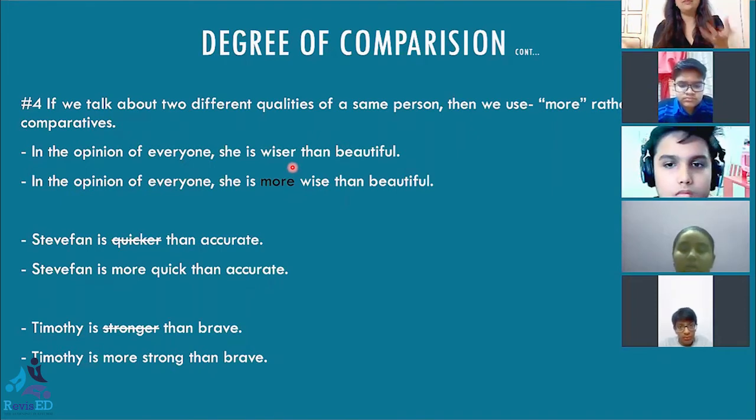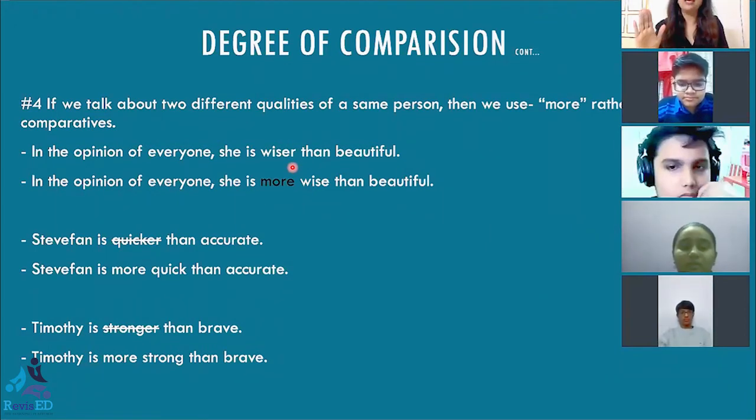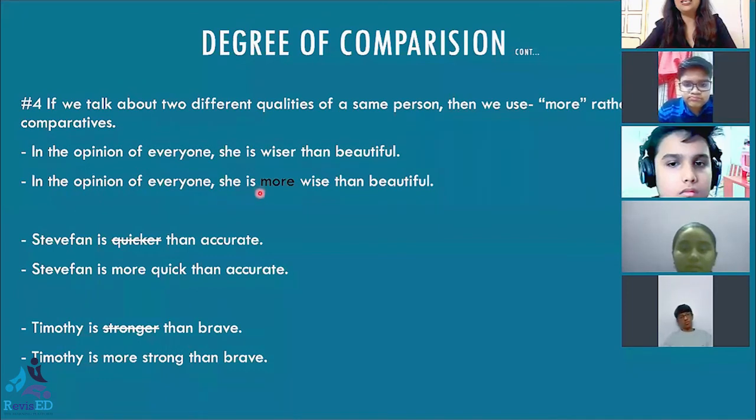But when I compare her wiseness with her beauty, I feel that she is more wise. She is beautiful, but more wise. For that case, instead of using the ER version of comparison, I am supposed to use more. So the right version is, in the opinion of everyone, she is more wise than beautiful.